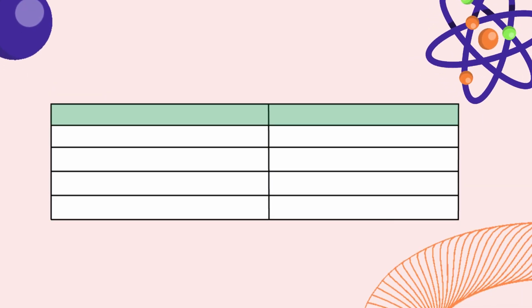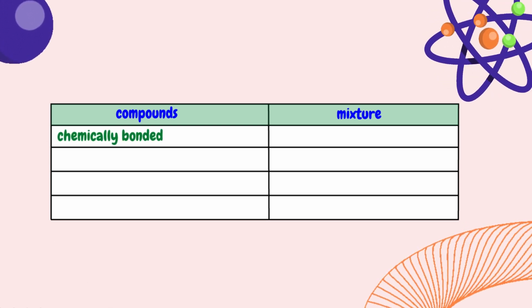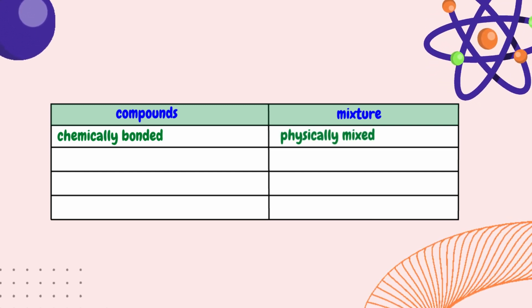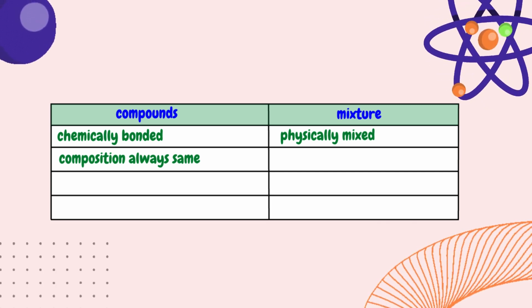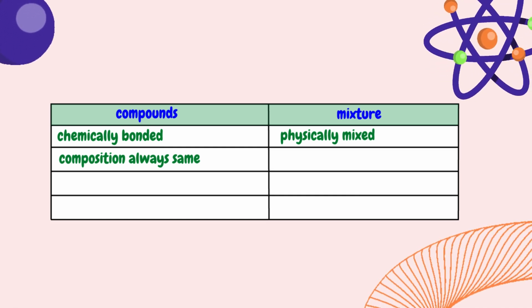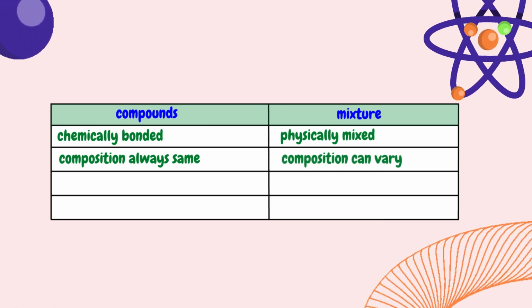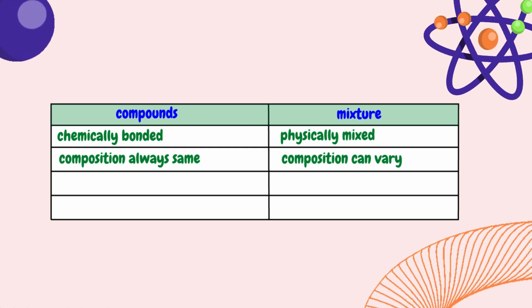What are some of the differences between compounds and mixtures? In compounds, elements are chemically bonded, while in mixtures, components are physically mixed. With compounds, the composition of elements is always the same. For example, water, a compound, always consists of oxygen and two hydrogens, while with mixtures, the composition of substances can vary. For example, salt solution, a mixture, can have different compositions of salt.